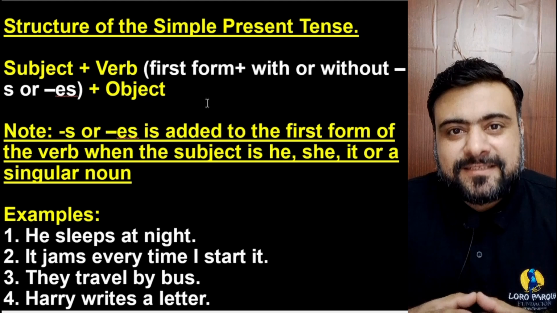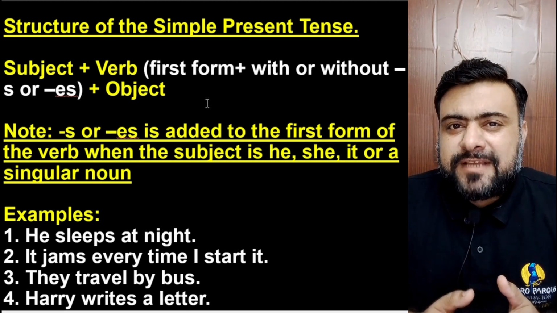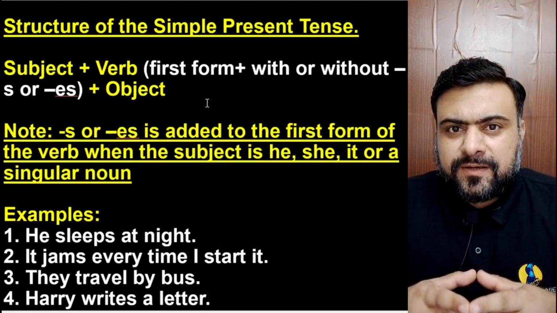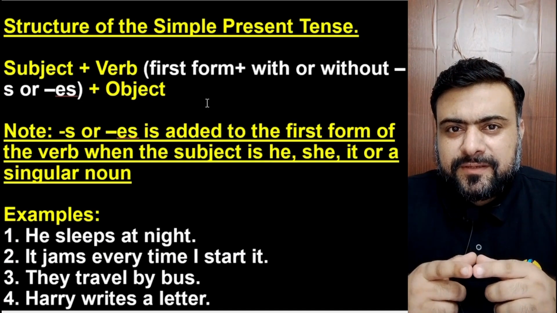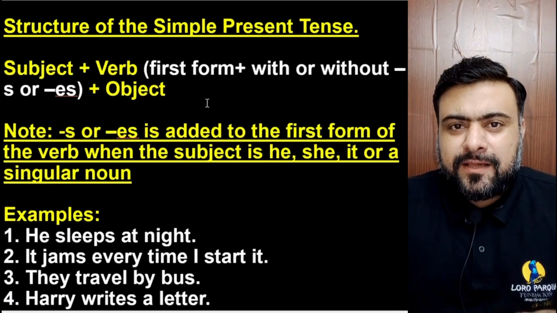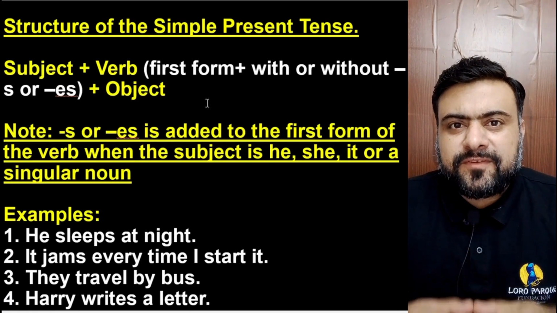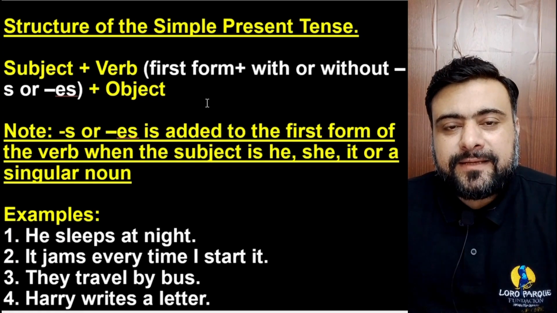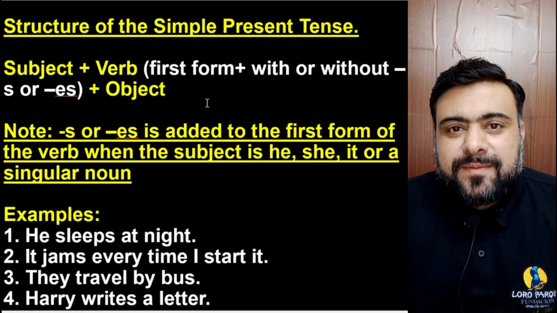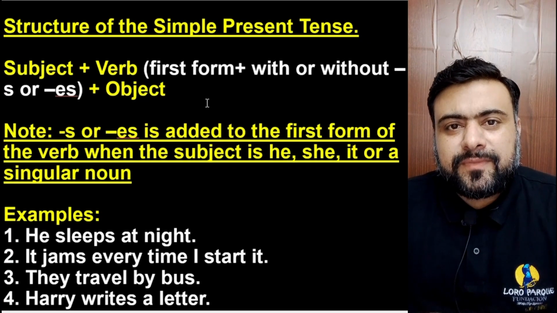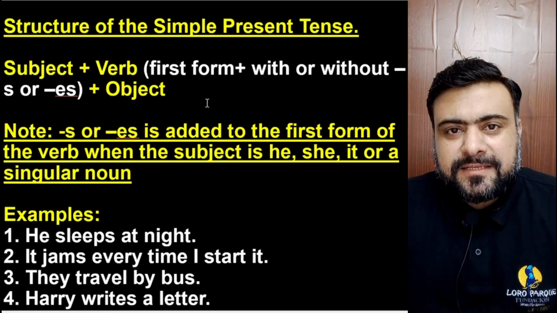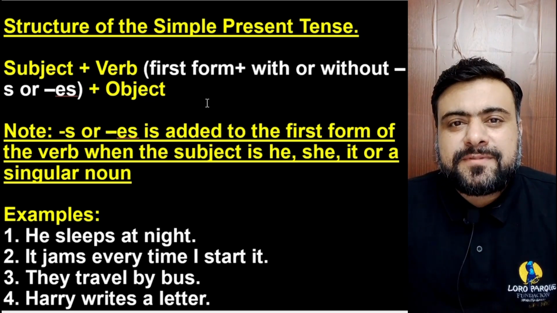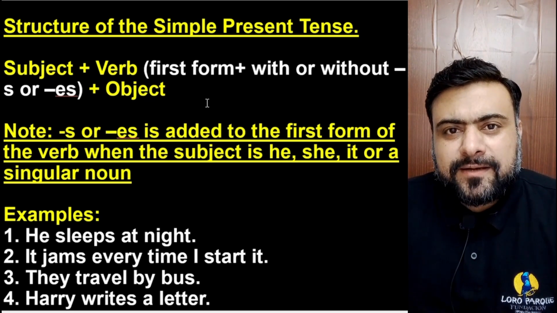How? Let's look at the examples. He sleeps at night. He is the subject plus the first form of the verb sleep. But because the subject is he, we add s with the first form of the verb sleep, so it becomes sleeps. He sleeps at night. Second, it jams every time I start it. It is the subject plus jams, the first form of the verb with the s because the subject is it. Every time I start it.